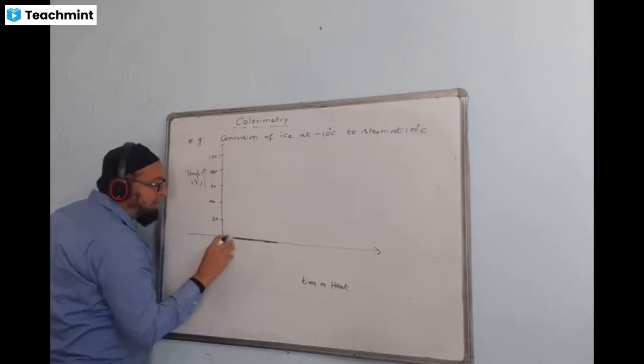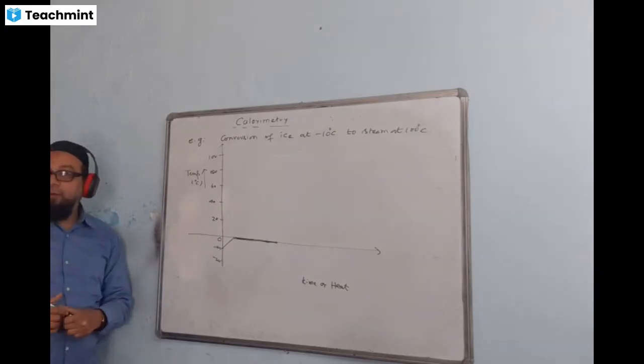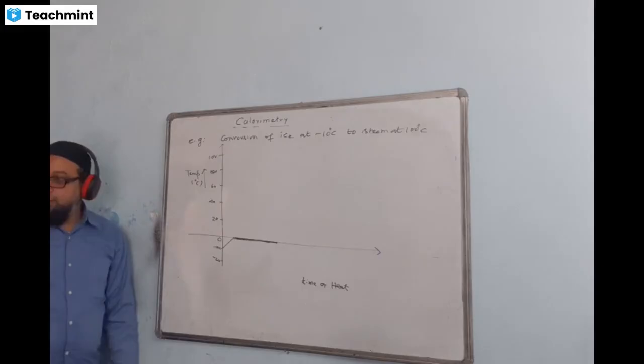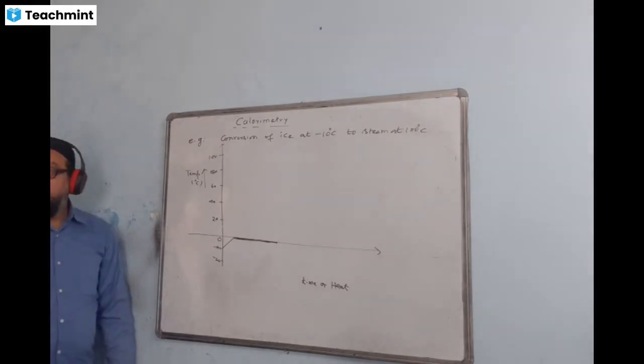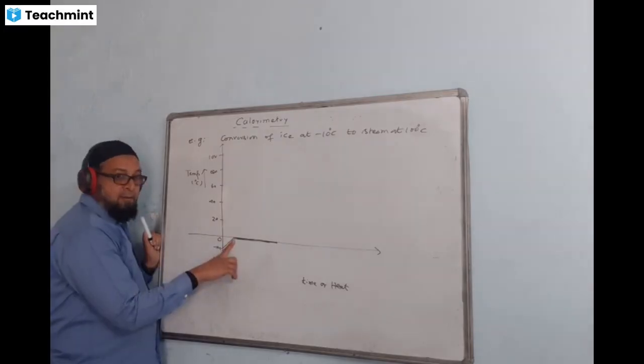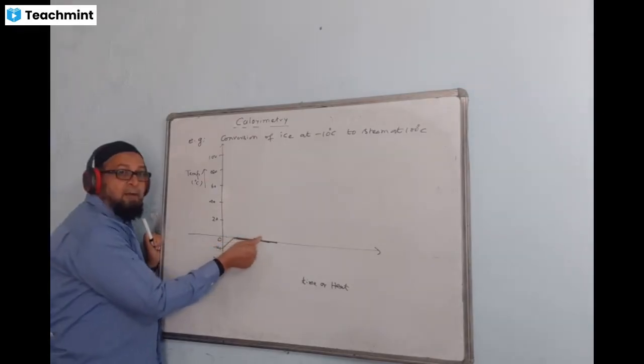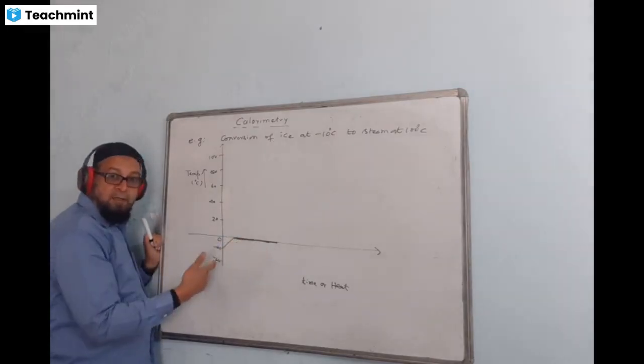Because this part will be longer, it will consume more quantity of heat. It will take long. Melting starts from this point, and the temperature remains the same until the entire state changes.